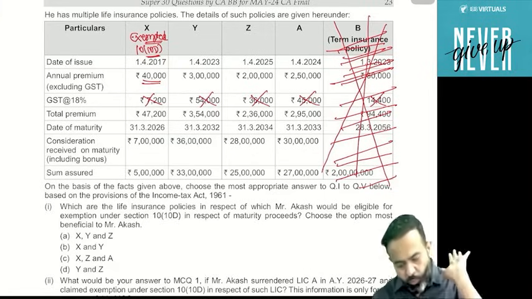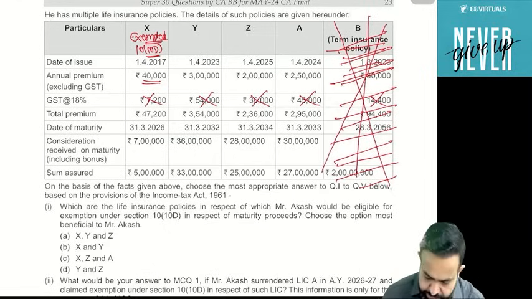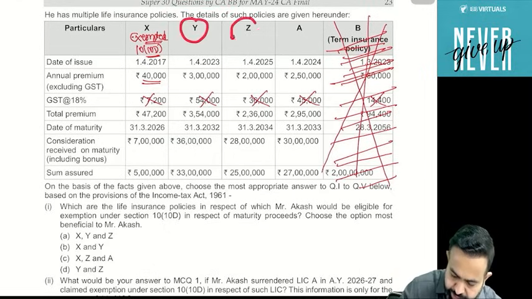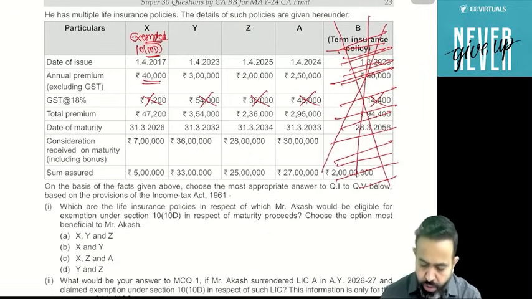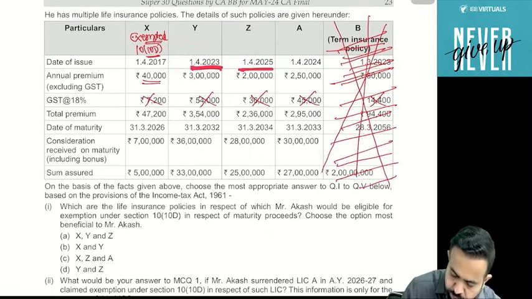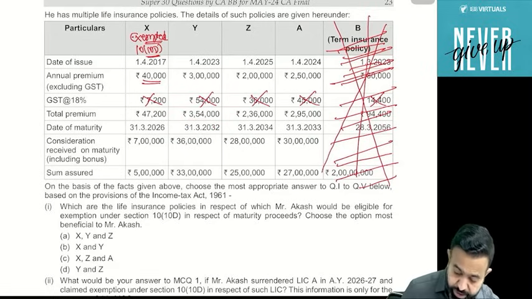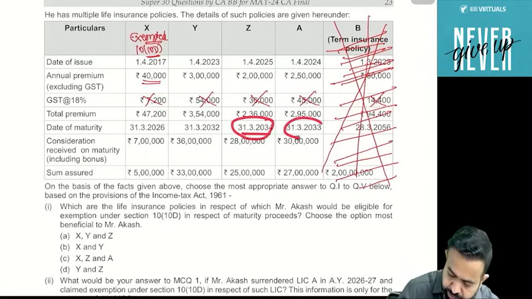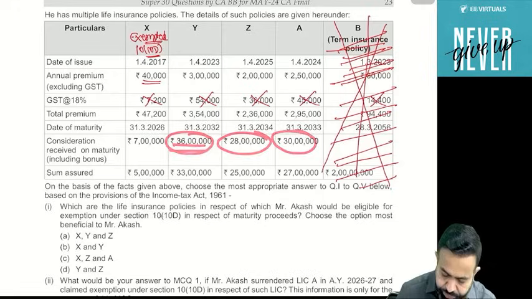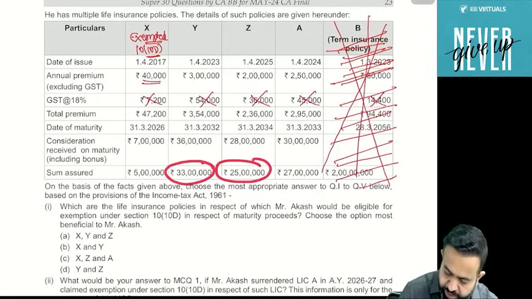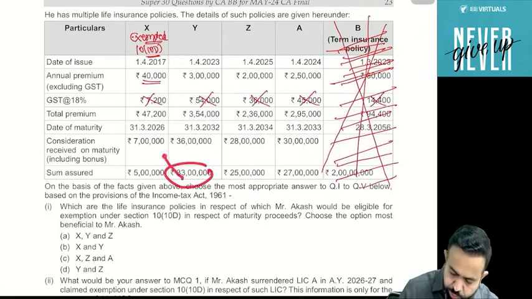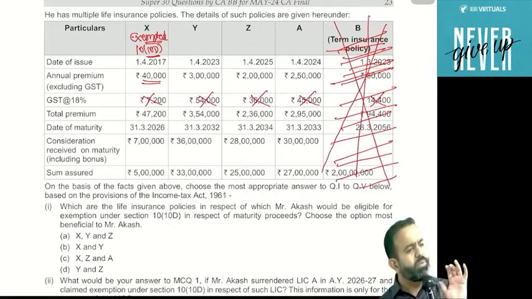Okay. Now, there are 3 remaining policies. One is Y, one is Z, and one is A. Now, all policies taken on or after 1/4/2023. And guys, the maturity of the first policy is 31st March 2032, second policy 34, third policy 33. Consideration you will receive is 36 lakh, 28 lakh and 30 lakh. And sum assured is 33, 25 and 27. But in sum assured, if you check the premium, that premium is within the limit of 10%. Everywhere premium is within the limit of 10%.